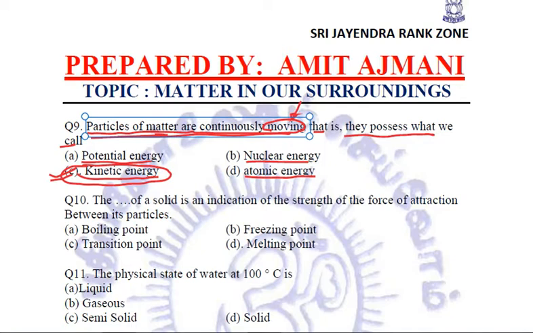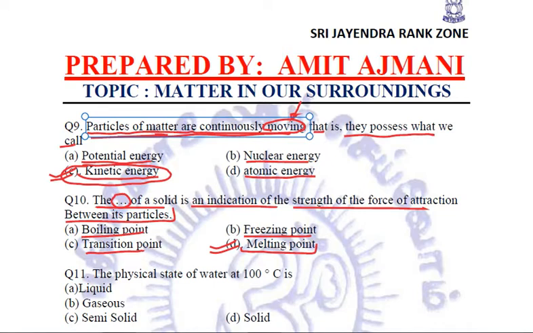Next, the dash of a solid, we have to fill in the blank, is an indication of the strength of the force of attraction between its particles. Is it the boiling point? Is it the transition point? Or the freezing point? Or the melting point? The answer is D, the melting point, because this is the temperature at which a solid is converted into liquid.